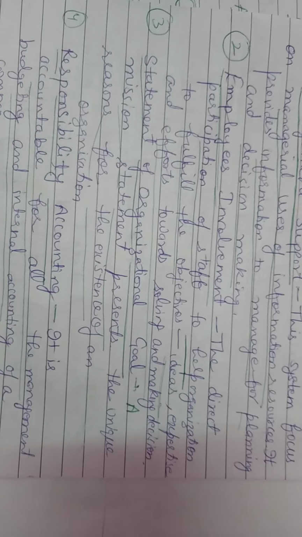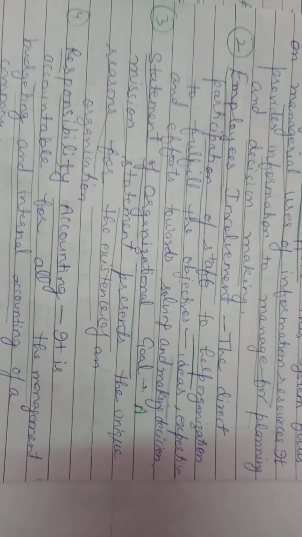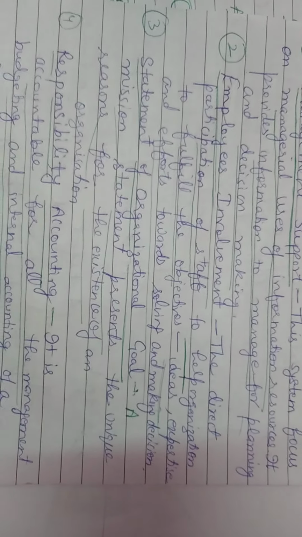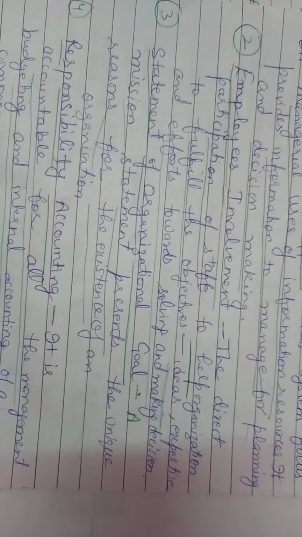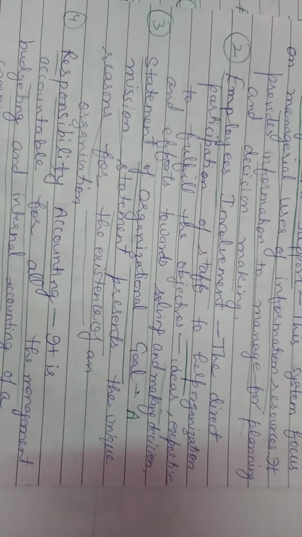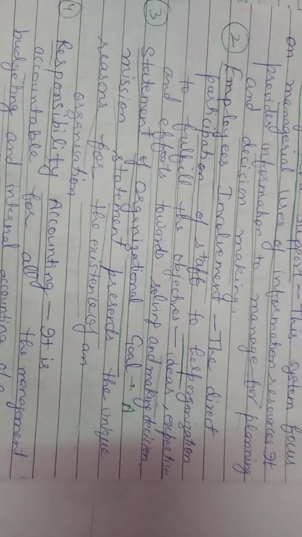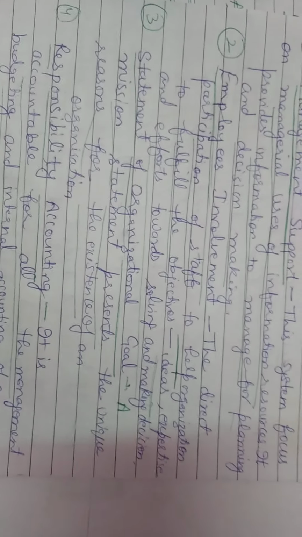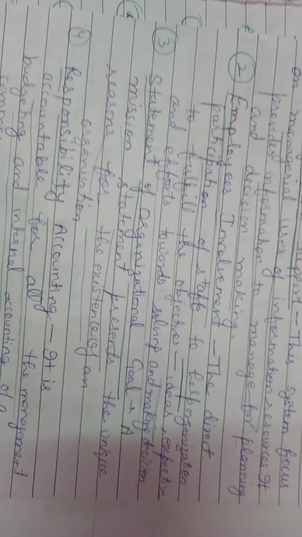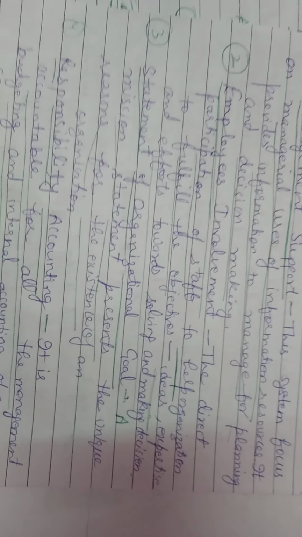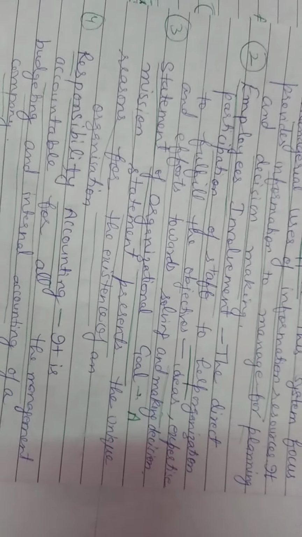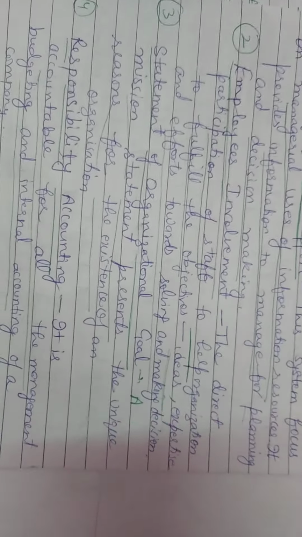As you all know, employee involvement is very important, because if employees are not involved to help the organization, then there is no fulfillment of any type of financial criteria. And the efforts of the employees are also important here.